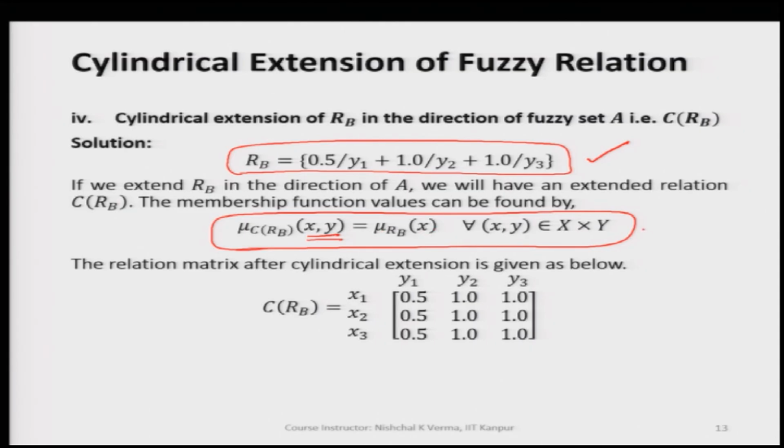So, we can see how we are getting the membership values of the cylindrically extended fuzzy set, and the same we can very easily represent in the form of a matrix.